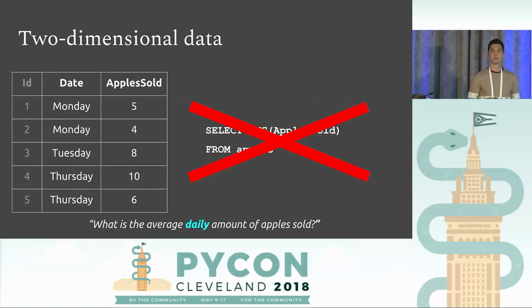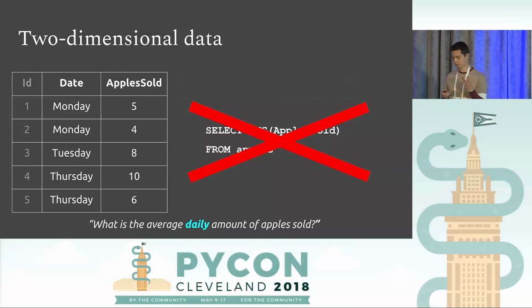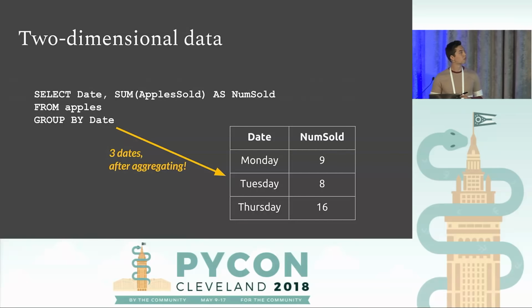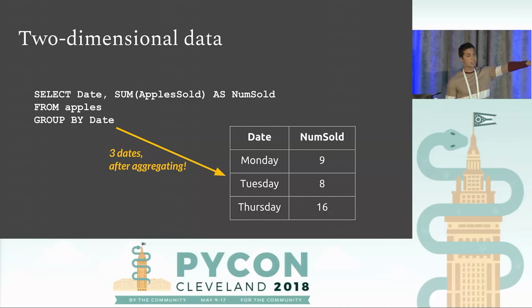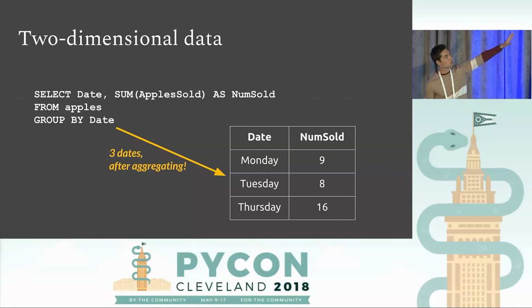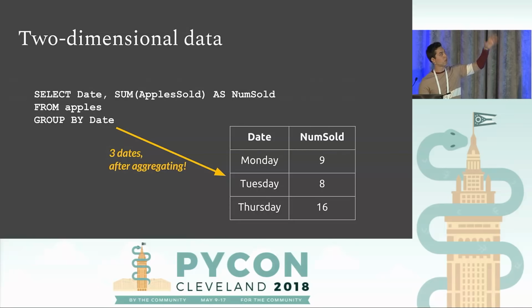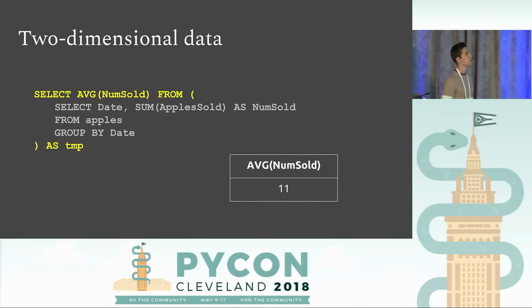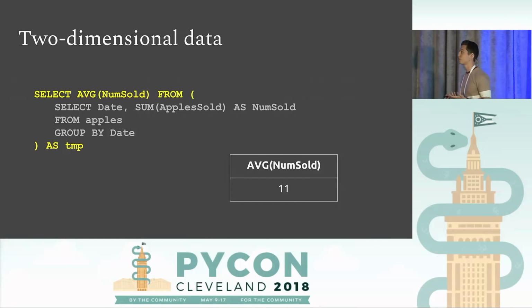So what do we need to do? The first thing we need to do is aggregate this data to make sure that we're dealing with 3 rows. So that's the first thing we do. We have to aggregate the data, make sure we have 3 rows. Now, this is the data set here that we want to take an average of. So we could structure this and say, well, take this query, but just wrap it in an outer query. So take an average of this thing. We're going to make this thing our inner query and put an outer query around it. And now we get 11. So we have 11 apples sold on average.